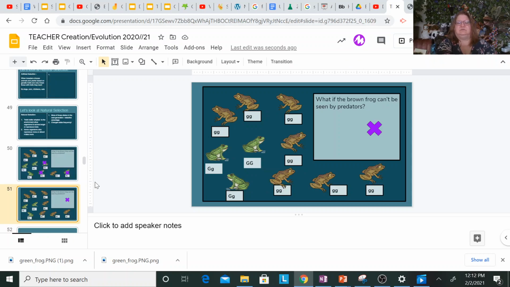And we're back. And so what you should have come to a consensus is that there would be more brown frogs. And that indeed would be true. More of the brown frogs are surviving, and more of the brown frogs are then reproducing. And then we would see the population shift. Now, you can understand this can happen so often that you could be excused for saying, well, this is hardly evolution.